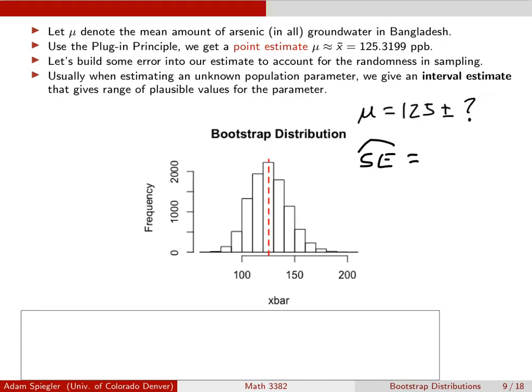And what we found previously is that if I were to take the standard error of all of the bootstrap means, that came out to about 18.